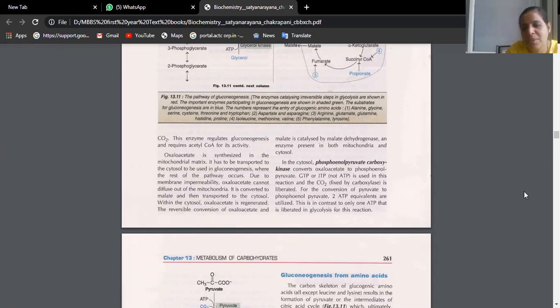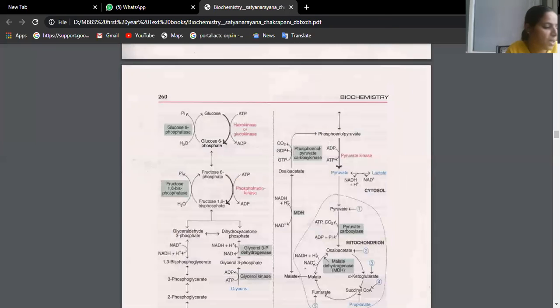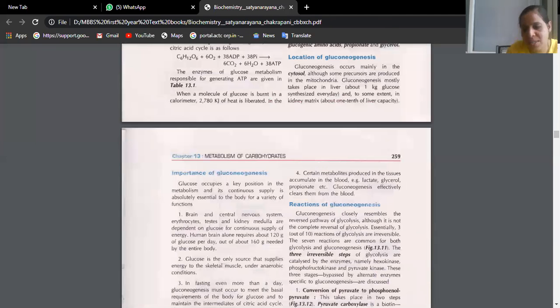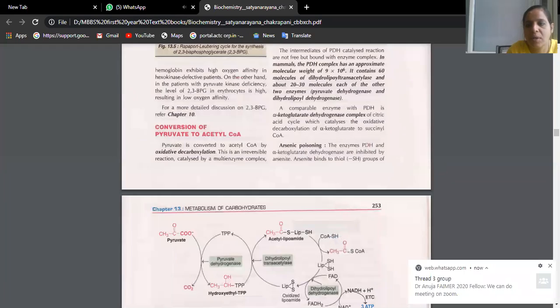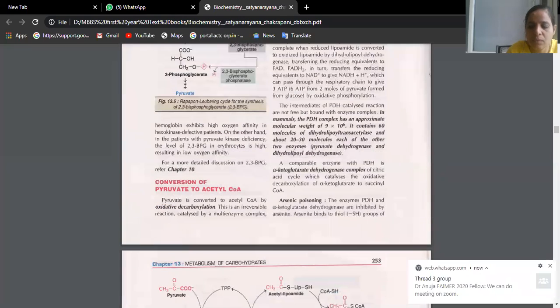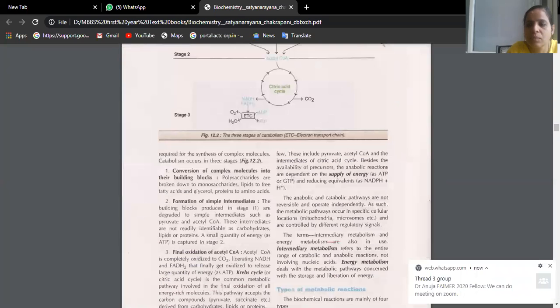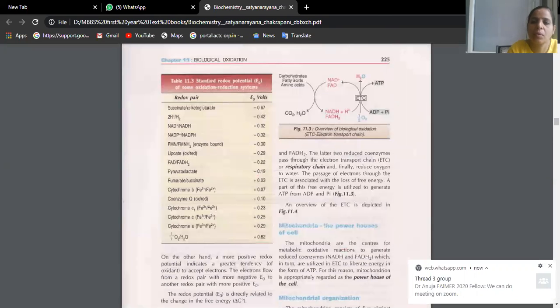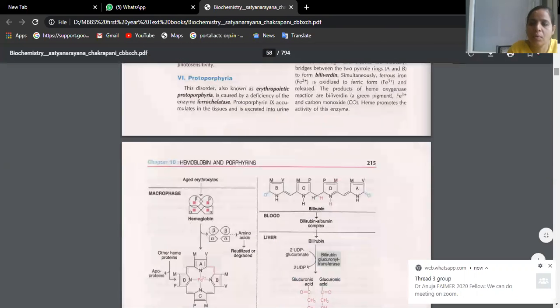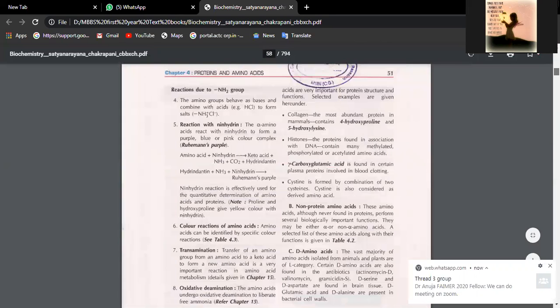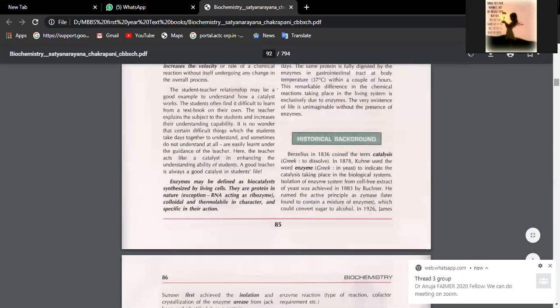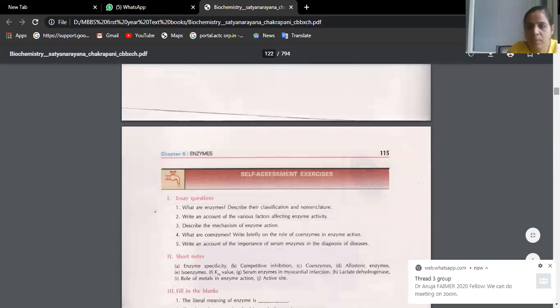Okay, fine. Vitamins, please take out the page number and tell me. 146, is it, better? Vitamins? Yes, ma'am. Please check sulfur containing vitamins. 146, vitamins.